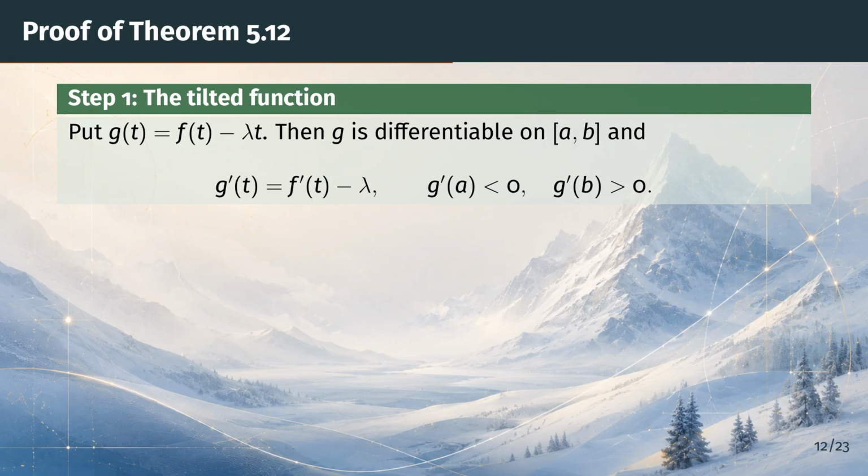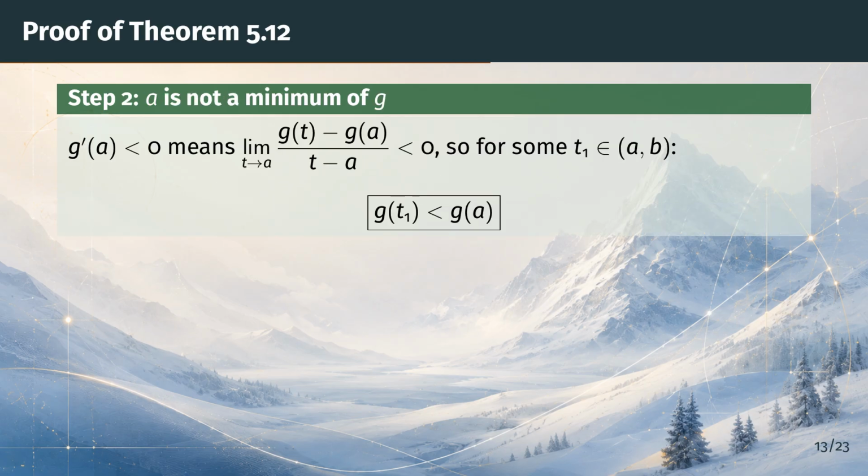Step 1. We define the tilted function g of t equals f of t minus lambda times t. Differentiating, g prime equals f prime minus lambda. Since lambda lies strictly between f prime of a and f prime of b, we get g prime of a negative and g prime of b positive. Our goal is now to find an interior point where g prime vanishes, because that is exactly where f prime equals lambda.